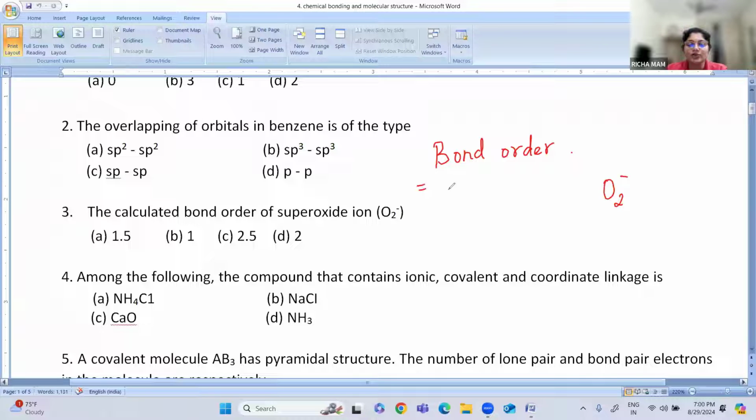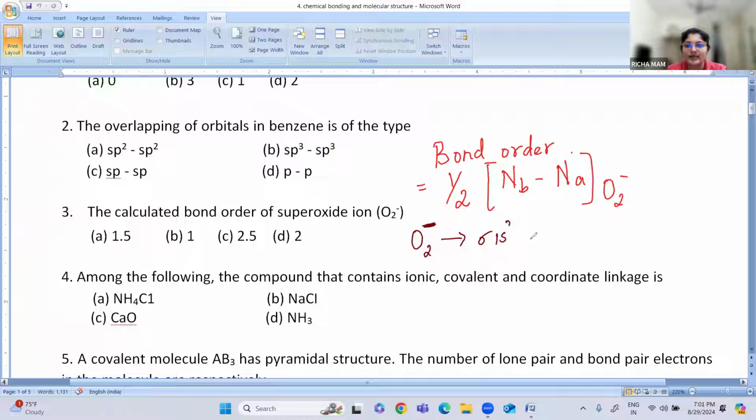The formula to calculate the bond order is half times the number of bonding electrons minus the number of anti-bonding electrons. So just take this as a formula. Now we will write the O2 minus. Let us write the electronic configuration. When you write in the molecular orbitals, how the electrons are distributed.